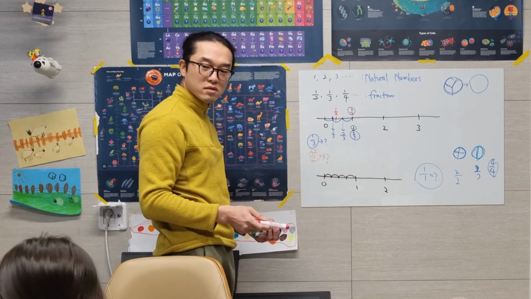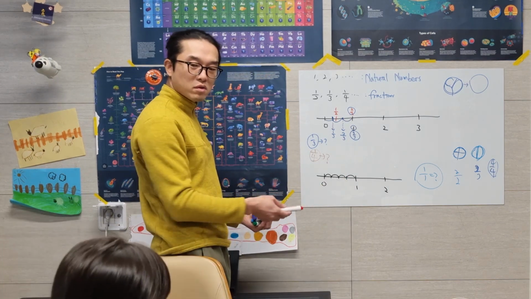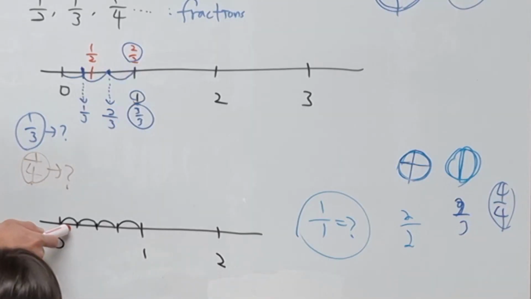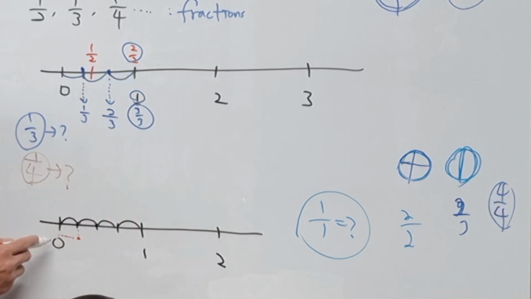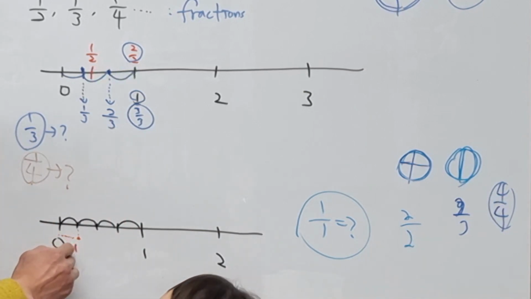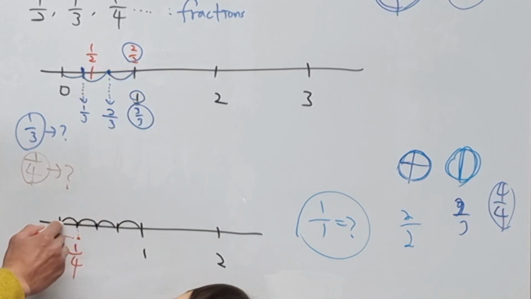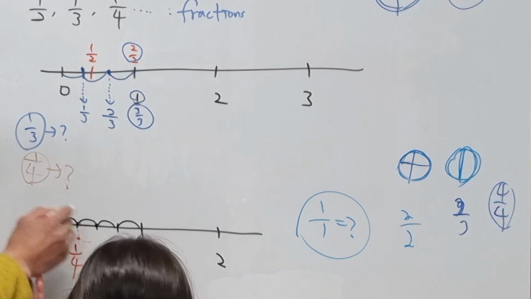There are 4 marks. Where does this number go? We divide this line into 4 parts. Here is 1/4, right? 1, 2, 3, 4. 1/4.